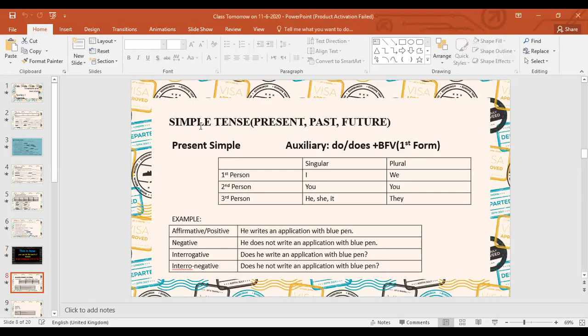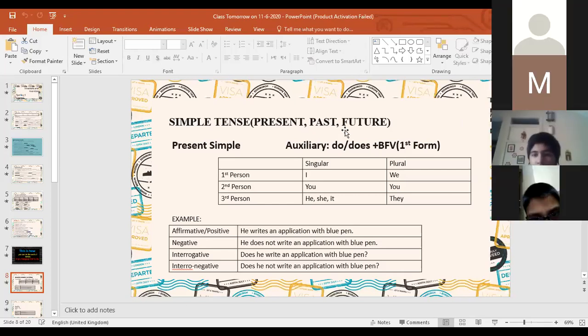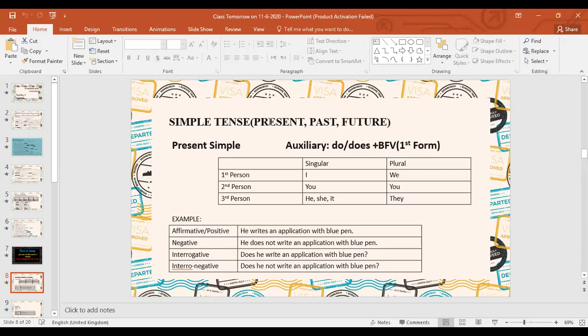This is the first page of your notebook, just assume. You have to write the same thing: simple tense, present, past, future. This would be the heading: simple tense of present simple, past simple, and future simple.